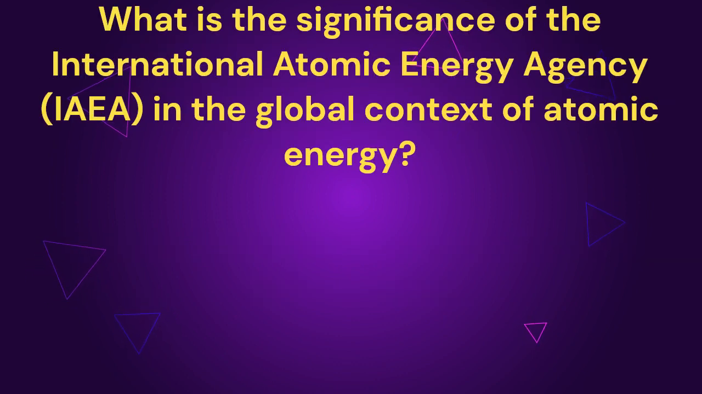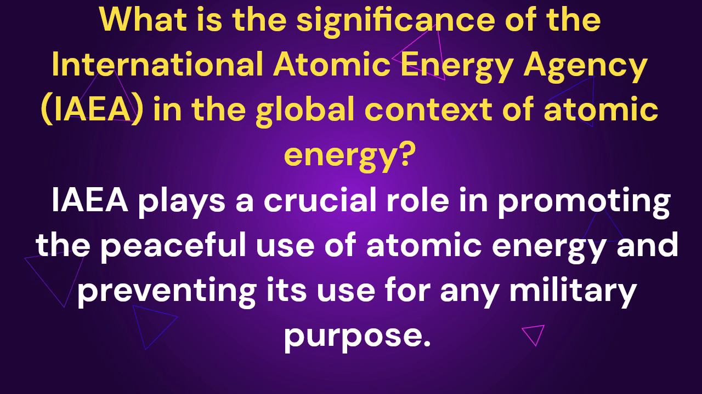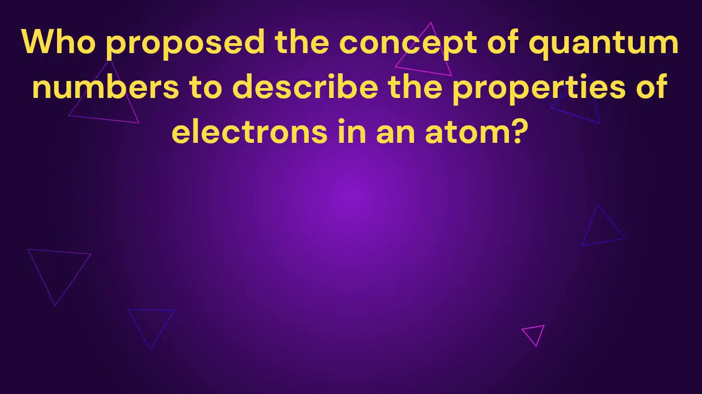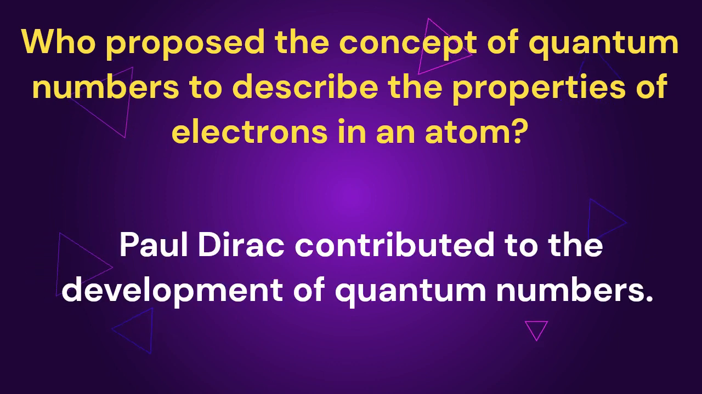What is the significance of the International Atomic Energy Agency, IAEA, in the global context of atomic energy? The IAEA plays a crucial role in promoting the peaceful use of atomic energy and preventing its use for any military purpose. Who proposed the concept of quantum numbers to describe the properties of electrons in an atom? Paul Dirac contributed to the development of quantum numbers.